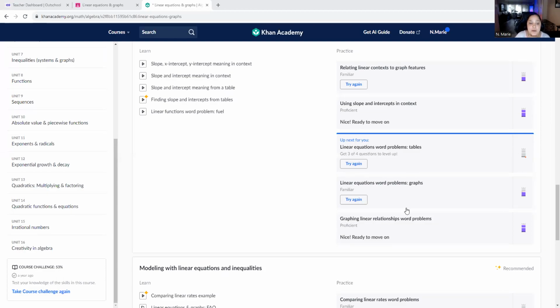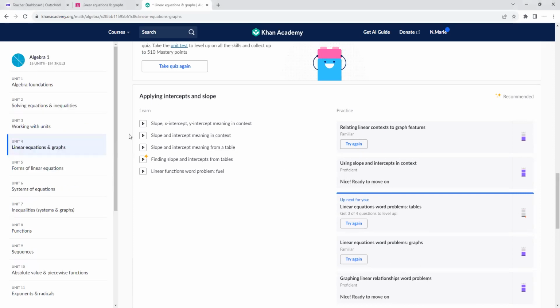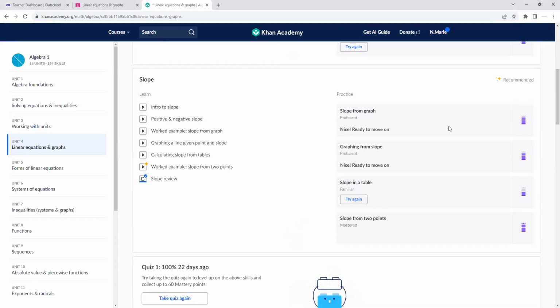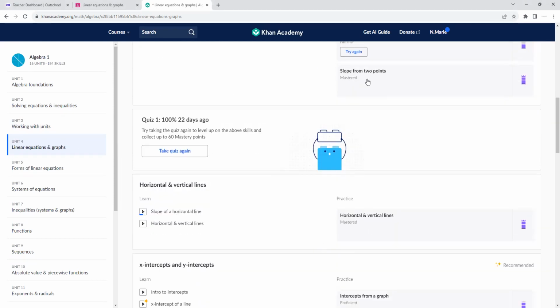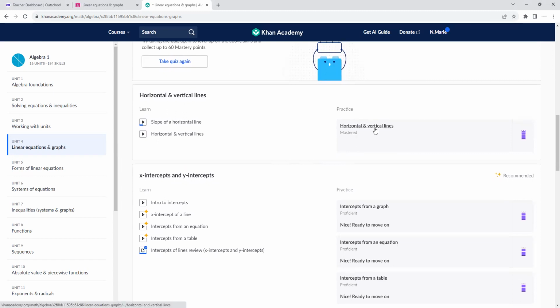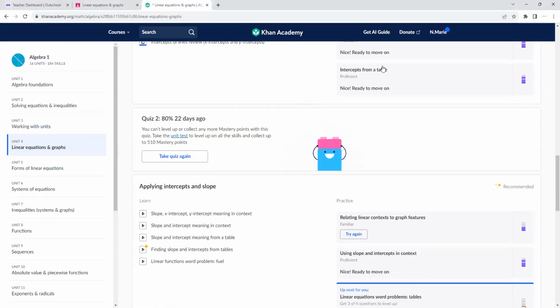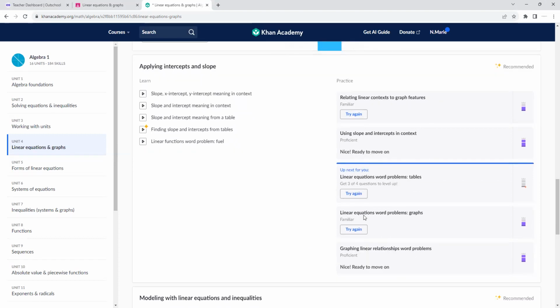Welcome. So in this video, we're going to finish up the graphing unit. Which one is this? Sorry. Linear equations and graphs, because remember there's two of them. So the first part of the unit is really just finding slope, finding solutions to linear equations, finding slope in different ways, using a graph, using a table, finding slope from 2 points, dealing with horizontal and vertical lines, finding the slopes from those, also finding x and y intercept. And now the end of the unit has word problems dealing with slope and y-intercept and things like that.